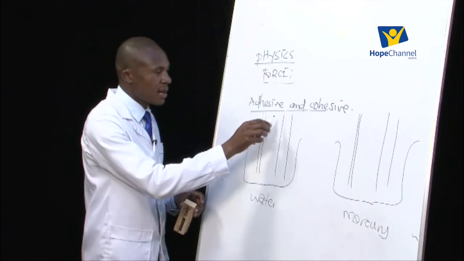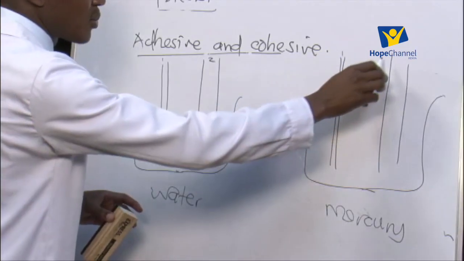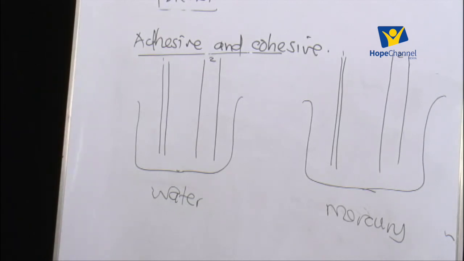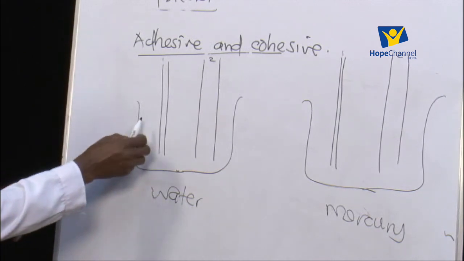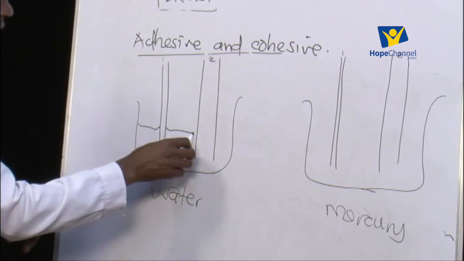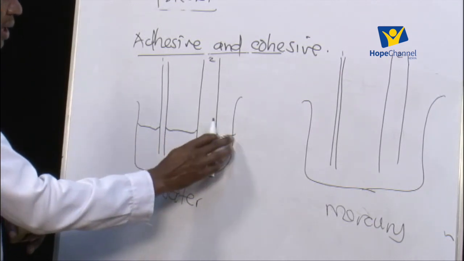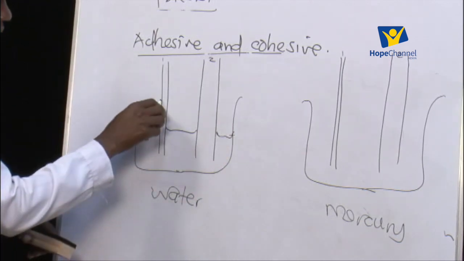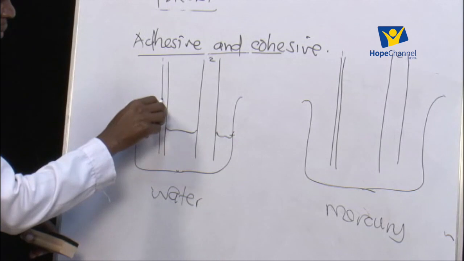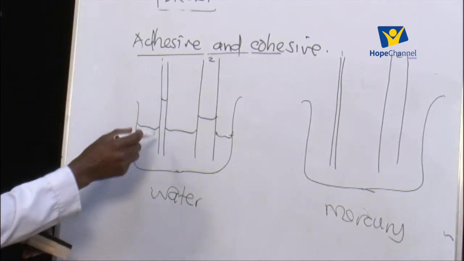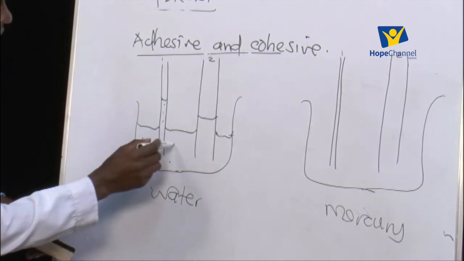This is narrow tube 1, this is tube 2. For mercury, this is tube 1, that is tube 2. How are the levels going to look like? Are they going to be the same across, or there will be a variation? The expectation here is when we put water, the level of the water will be different outside the tubes than inside the tubes. Usually the level will be highest for water in the narrowest tube, and then it will be a bit lower for the tube which is slightly wider.